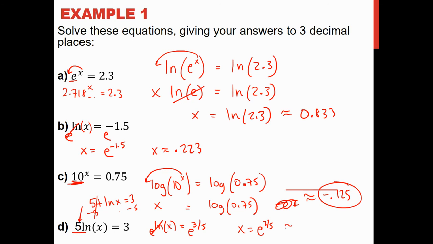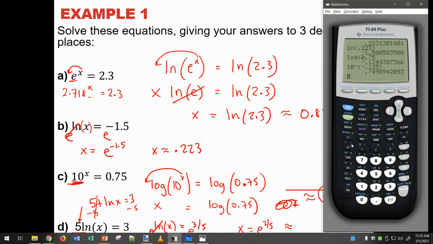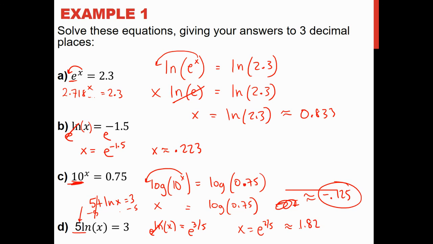So then I go to my calculator, e to the 3/5 power, 1.82. Okay, told you this was going to get weird. What happened to all the numbers?